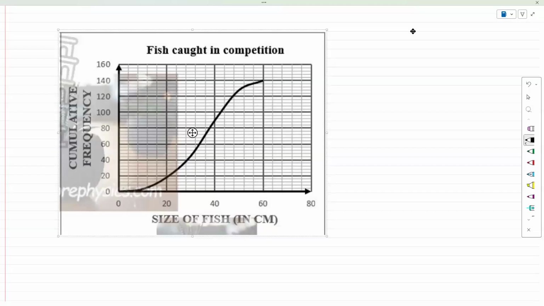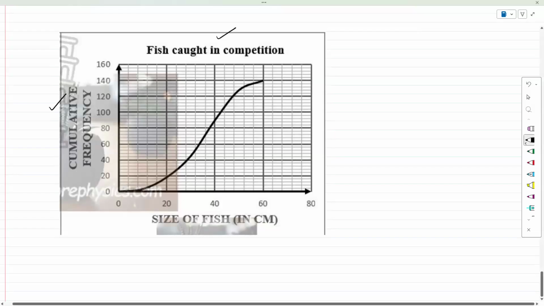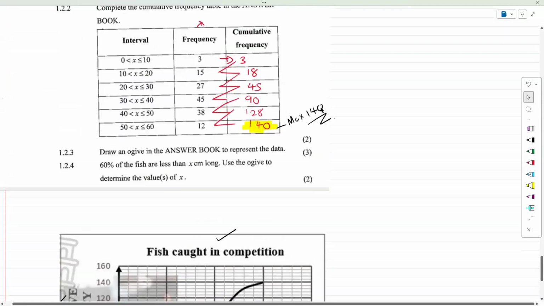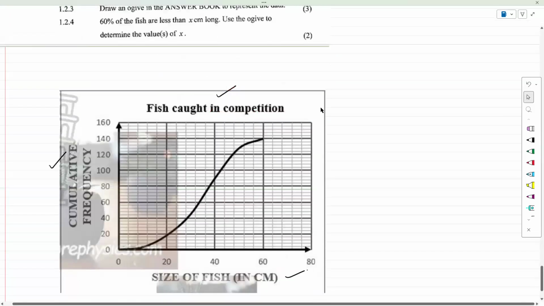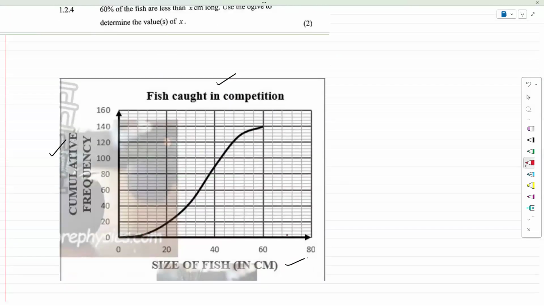If we look at this, there are 3 parts we do need before we start. I want you guys to learn to label the title, the y-axis, and the x-axis. The y-axis is the cumulative frequency. The x would be the intervals. Now the intervals have a very broad spectrum, but I wouldn't prefer 20s. I would go in 10s. So from 0 to 10, that's 20, that's 30, that's 40, that's 50, 60, and 70.